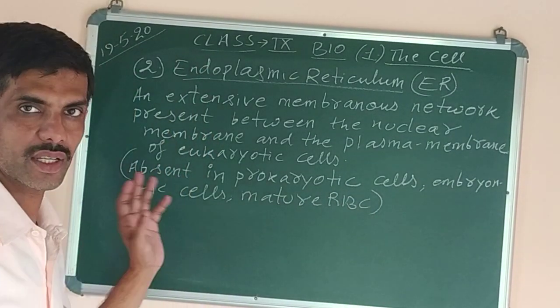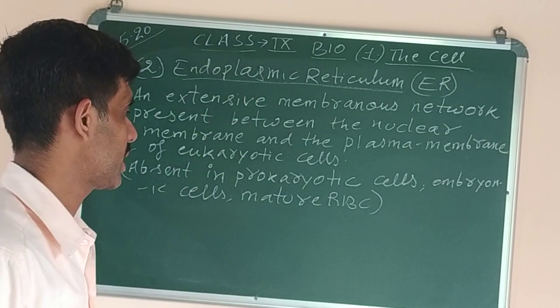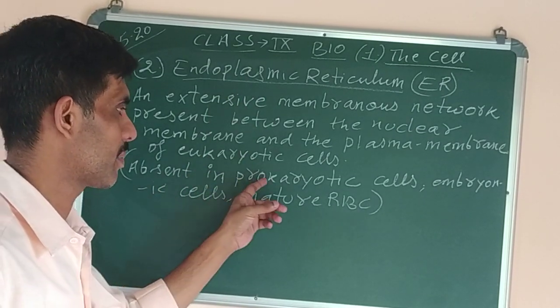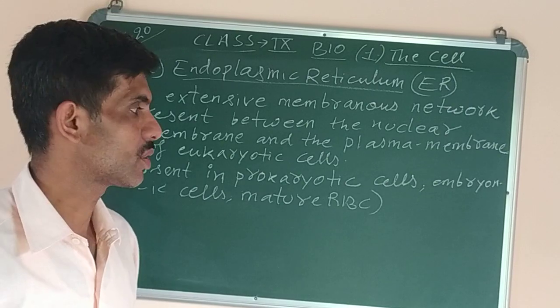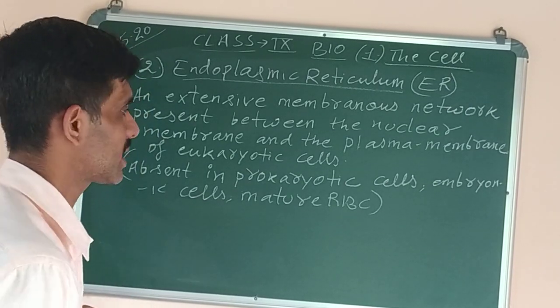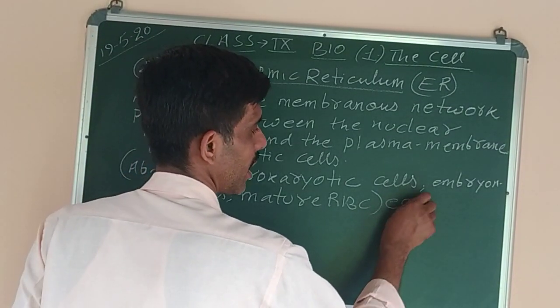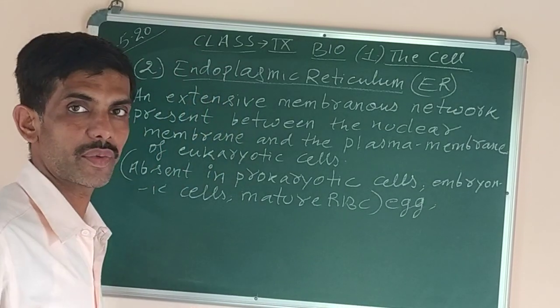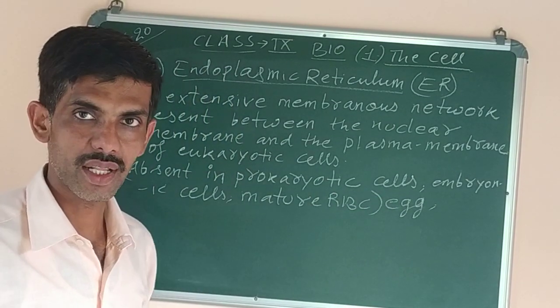So in these places it is not found. It is not found in the egg cells also. You can write egg cell, it is a female reproductive gamete that is called egg cells.